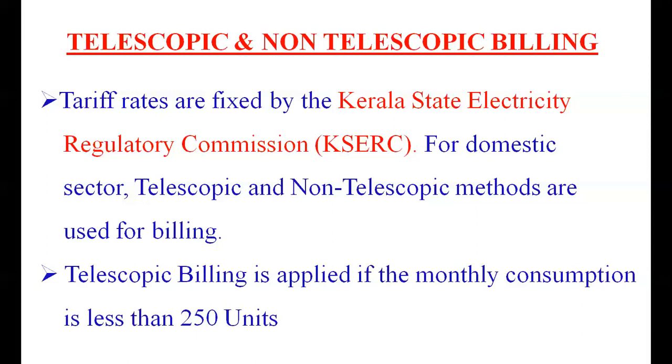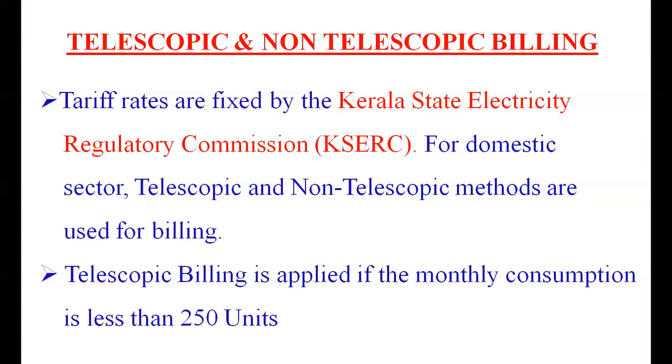And fourth 50 units, that is 151 to 200, will be charged at a rate of 640 per unit. And the last 20 units will be charged at a rate of 640 per unit.